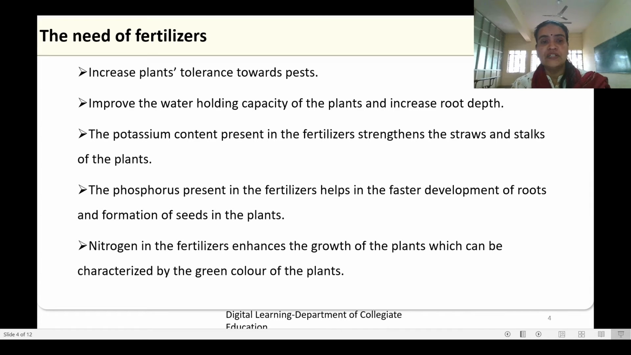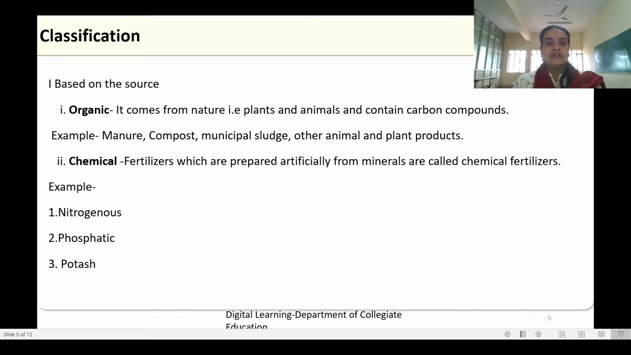Why do we need fertilizers? What do they do? Whatever help they do for the plants, they increase plants' tolerance towards pests, improve the water holding capacity of the plants and increase root depth. The potassium content present in the fertilizers strengthen the straws and stalks of the plants, and the phosphorus present in the fertilizers help in the faster development of the roots and formation of seeds in the plants.